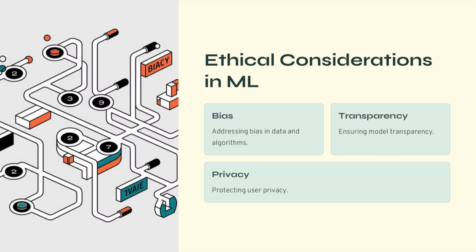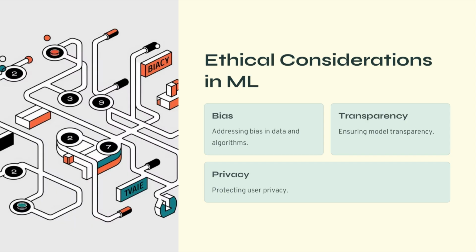Another important ethical issue is transparency. Many advanced machine learning models, particularly deep neural networks, function as black boxes. This means their decision making processes are difficult to interpret. In sensitive applications such as healthcare, finance, or criminal justice, transparency is crucial so that decisions can be explained and justified. A third major ethical concern is privacy.